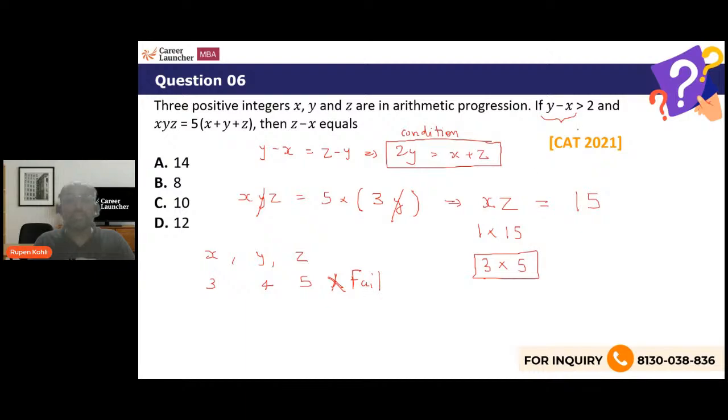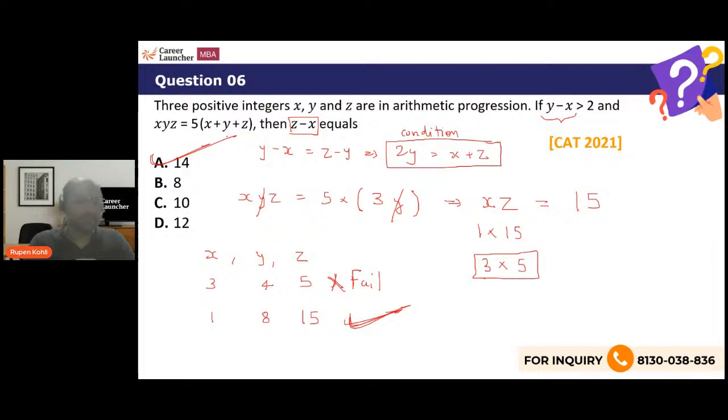It will not satisfy this constraint. So the only way we can have a solution is x is 1, z is 15. Then y becomes the average of 1 and 15, which is 8: 1, 8, 15. Right? 1 plus 7, 8, 8 plus 7, 15. This is what works. So he's asking for the value of z minus x, which is 15 minus 1, which is 14.